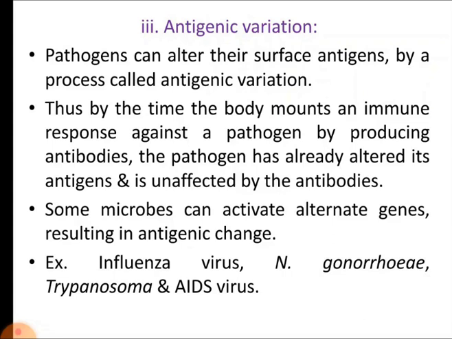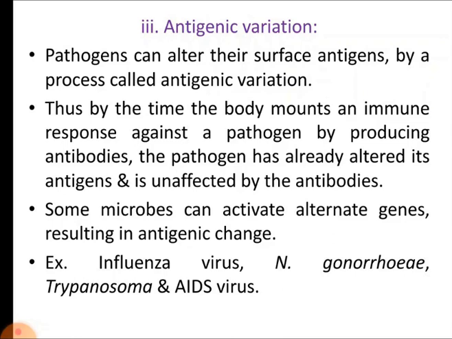The next way to evade the immune system is to undergo the process of antigenic variation. Pathogens can alter their surface antigens by a process called antigenic variation.